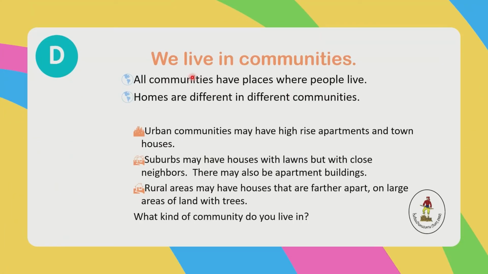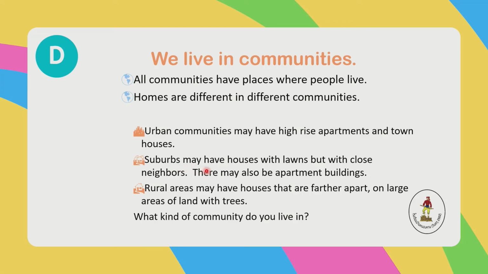Okay, so we live in communities, right? All communities have places where people live. Homes are different in different communities, right? Urban communities may have high-rise apartments and townhouses because it is the typical kind of house in the city.